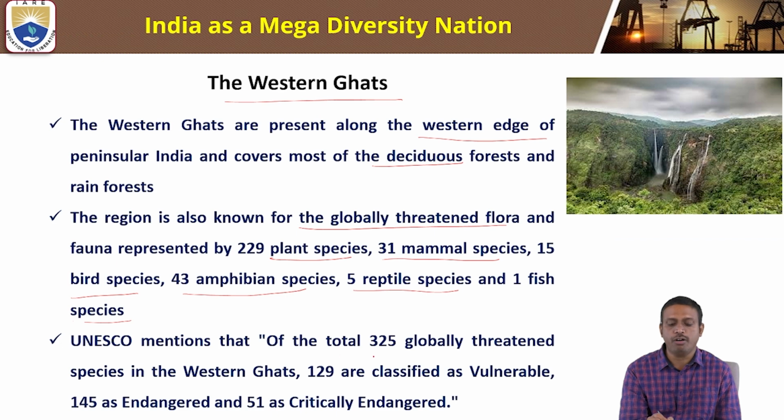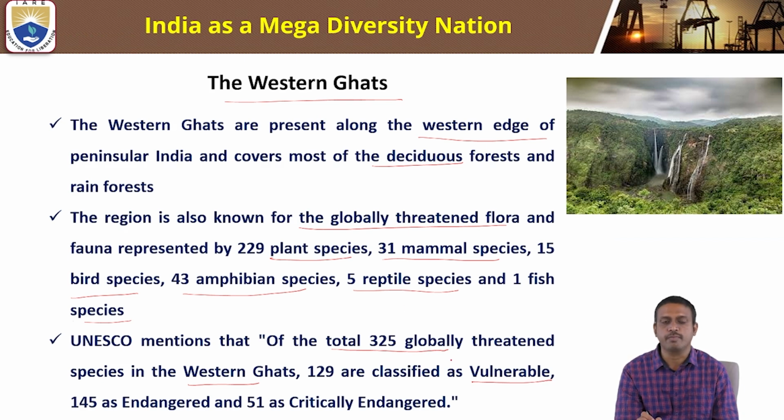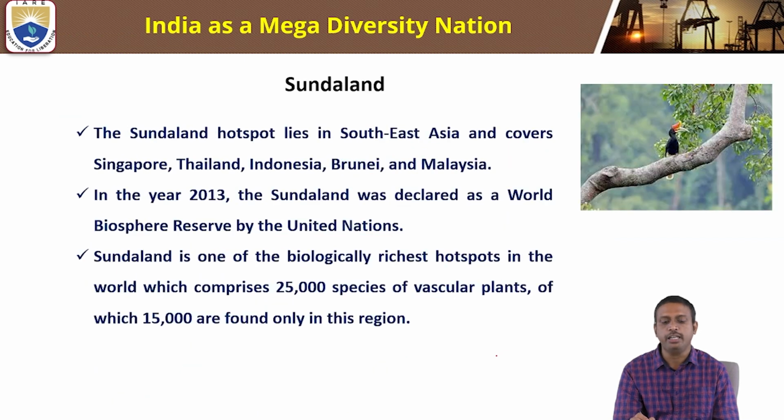UNESCO mentioned that of the total 325 globally threatened species in the Western Ghats, 129 are classified as vulnerable, 145 as endangered, and 51 as critically endangered.